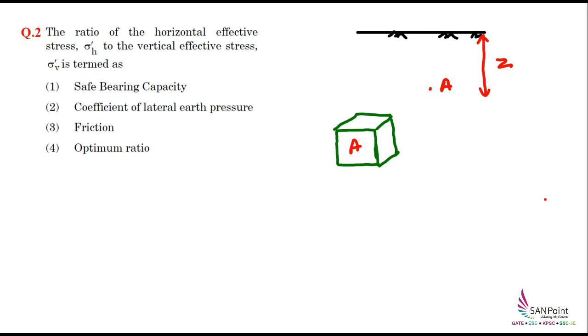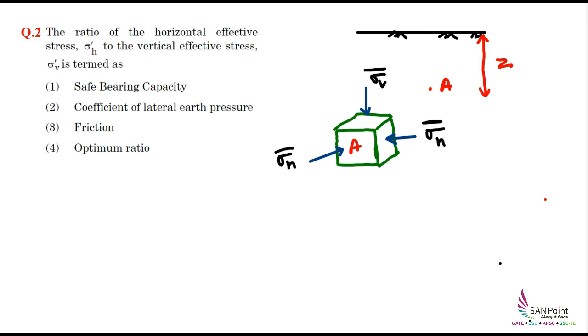Now on this point A, the stress will come from all three directions. So this is the vertical direction, this is the horizontal direction, this is the horizontal direction, and this one will also be a horizontal direction, which is also called the lateral direction. So when we write these values, this will be sigma V, and usually in soils we consider the effective stresses. That means the effect of the water, or the pore water, is also being considered. So this is sigma H and this is sigma H.